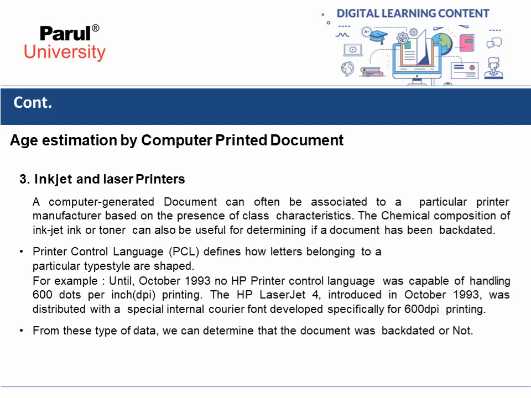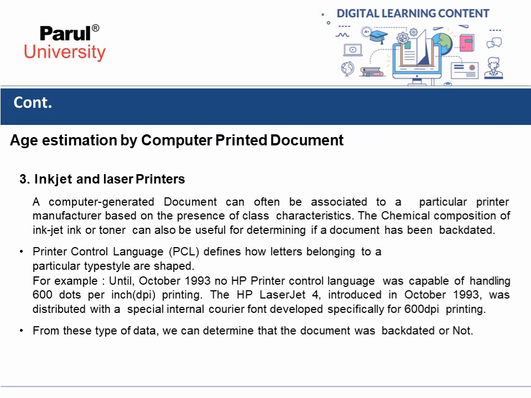Printer Control Language, that is PCL, defines how letters belonging to a particular type style are shaped. For example, until October 1993, no HP printer control language was capable of handling 600 dots per inch printing.